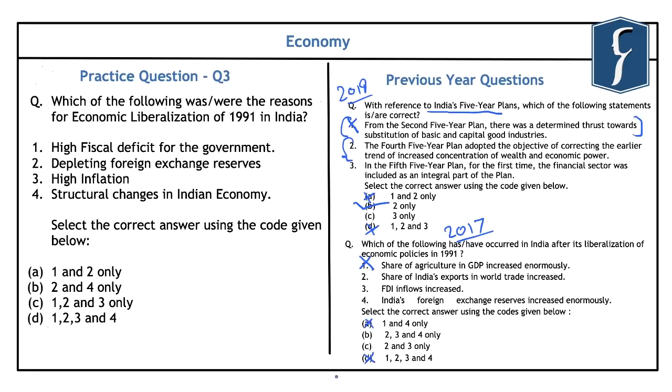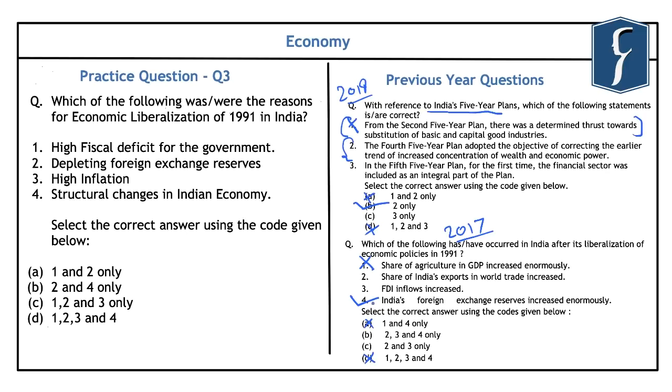Again, if you look at the fourth statement, it reads, India's foreign exchange reserves increased enormously. So this statement is correct, as we note that the policy of liberalization, privatization and globalization in the year 1991 was necessitated because India's foreign exchange reserves were shrinking rapidly.